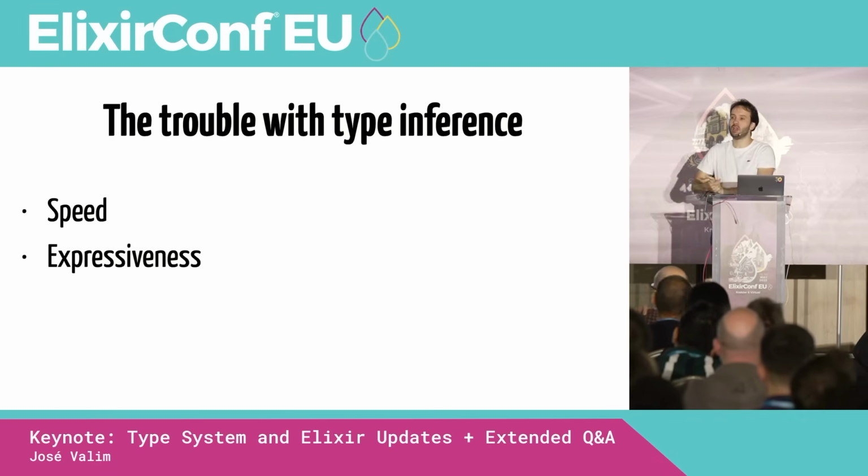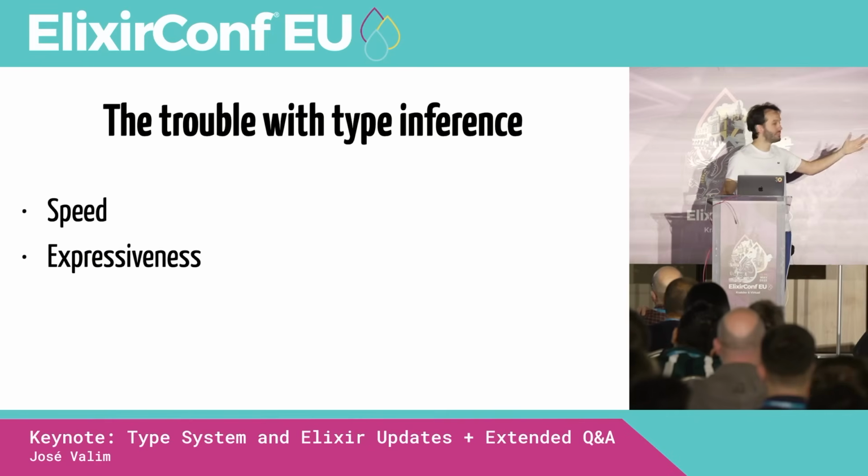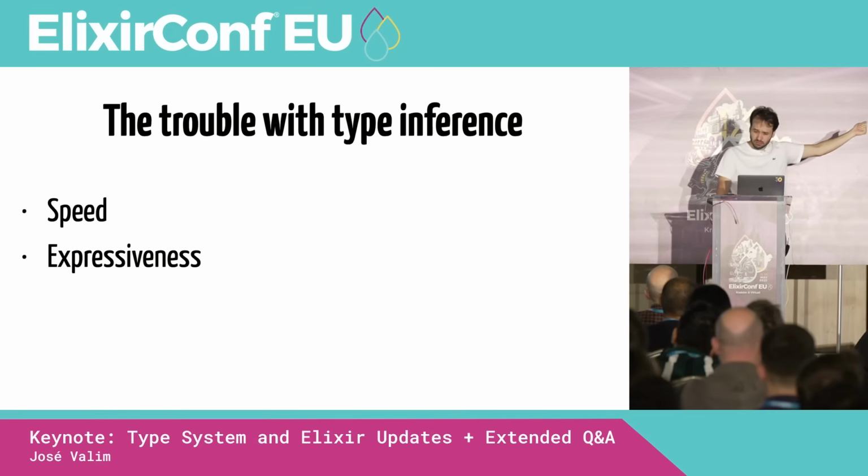So languages that say everything has type inference end up limited in the constructs they can add. This is not a problem for Elixir because we can always fall back to dynamic. But it can limit expressiveness.